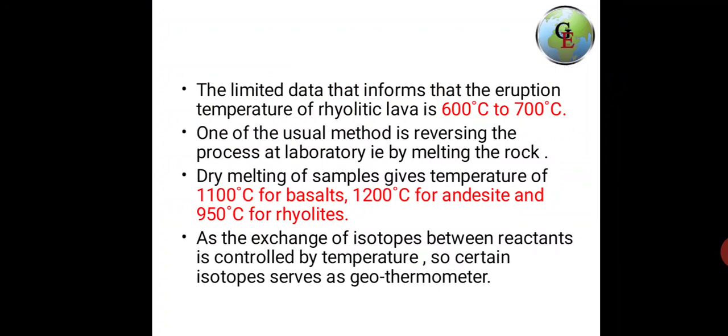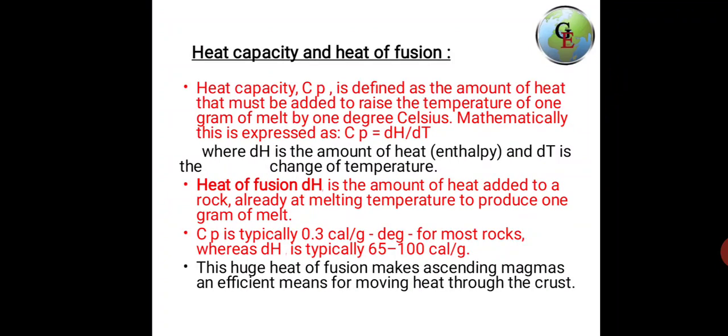So dry melting of samples gives temperatures of 1100 degrees centigrade for basalt, 1200 degrees centigrade for andesite, and 950 degrees centigrade for rhyolites. As the exchange of isotopes between reactants is controlled by temperature, certain isotopes serve as geothermometers. Then the terms heat capacity and heat of fusion come into the picture.